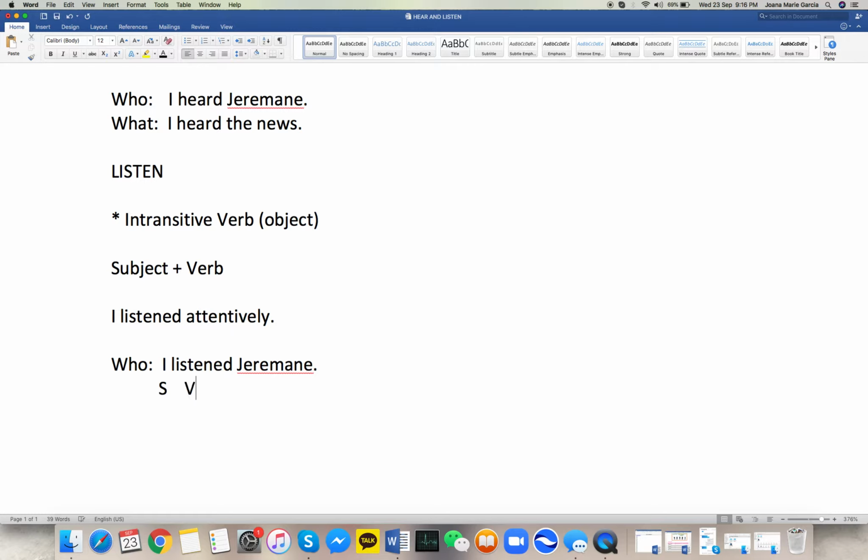Another conversion that a preposition can make is that it can convert an intransitive verb into a transitive verb. So VI plus preposition is like math, equals VT, or transitive. Therefore, we can have an object after that, so this becomes SVO.